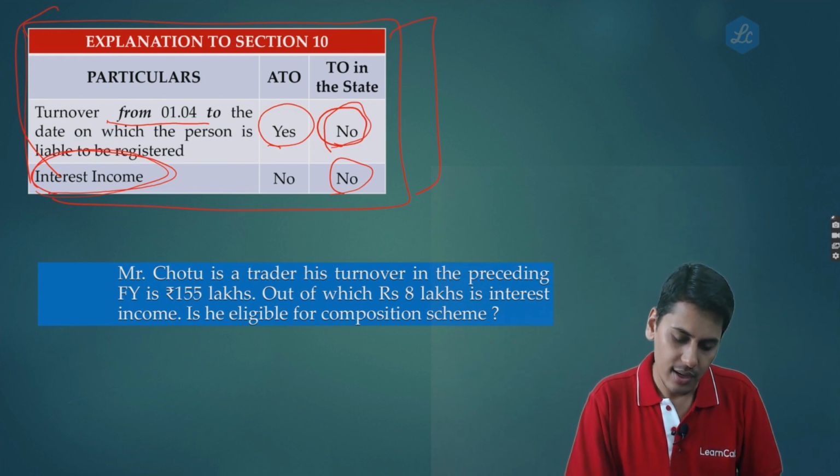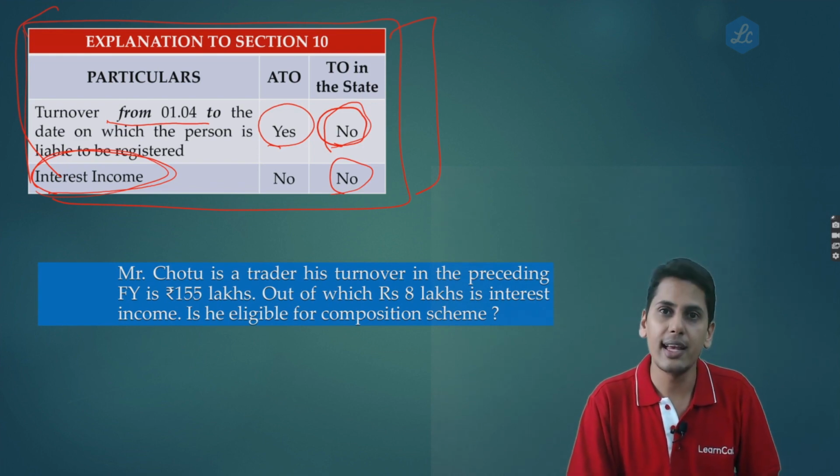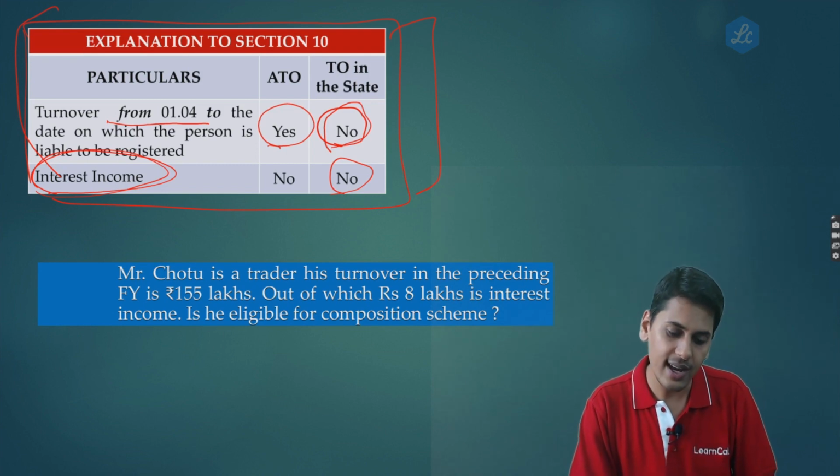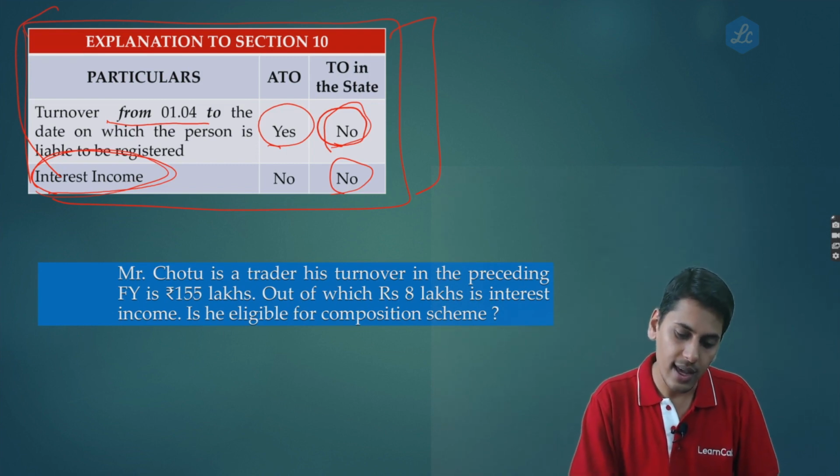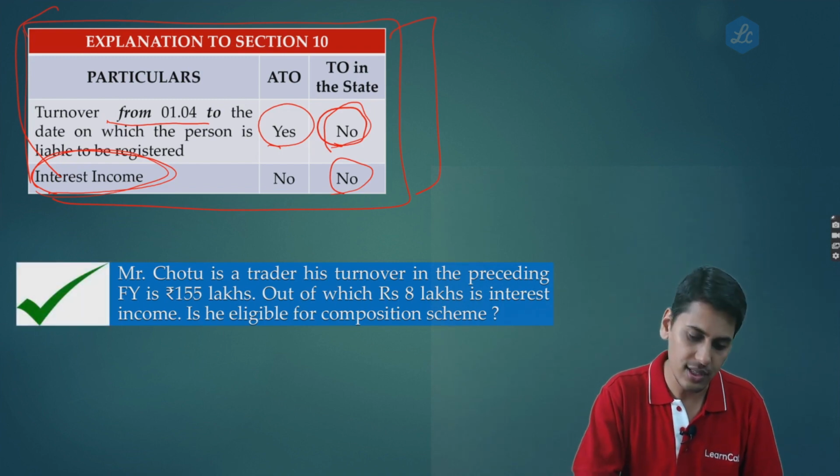Mr. Chotu is a trader. His turnover in the preceding financial year is rupees 155 lakhs, out of which rupees 8 lakhs is interest income. Is he eligible for composition scheme? The answer is yes, he is eligible for composition scheme.